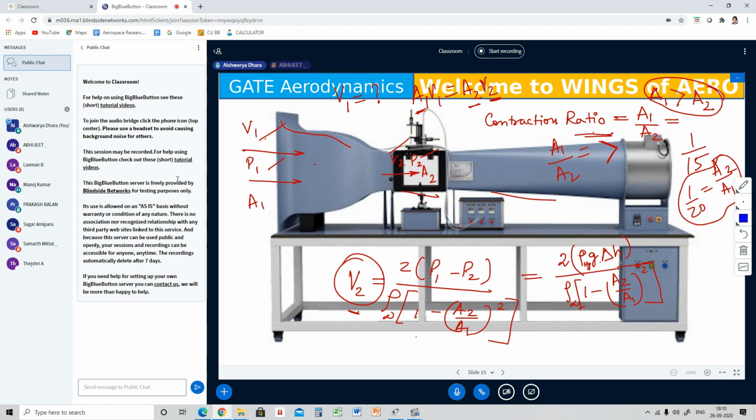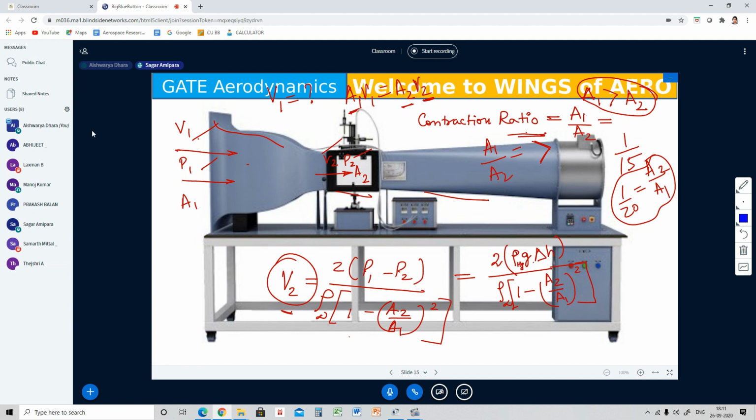Let's see whether you can see, because at present I have the wind tunnel in the slides. Just let me know. Can you see the screen? Samarth can see. What about the others?